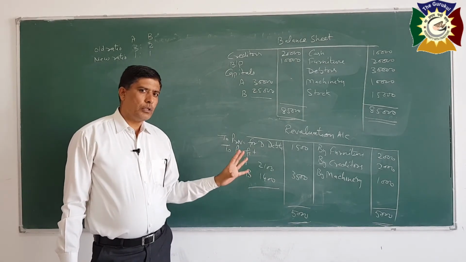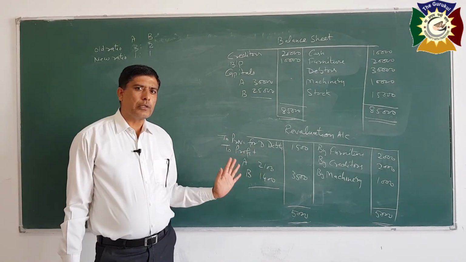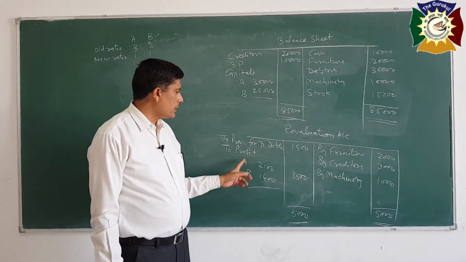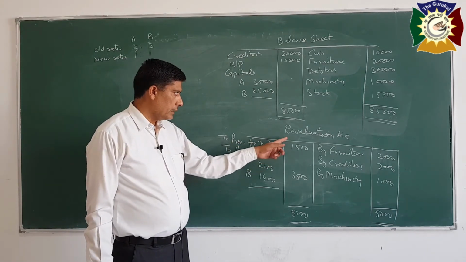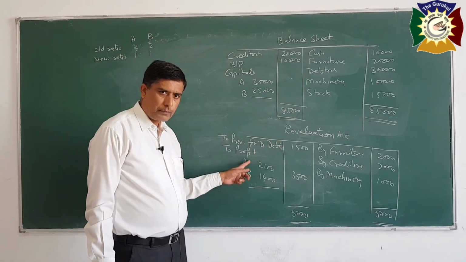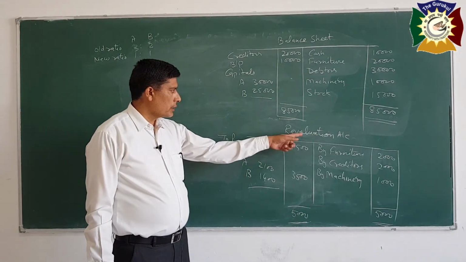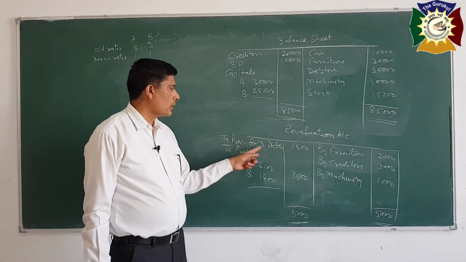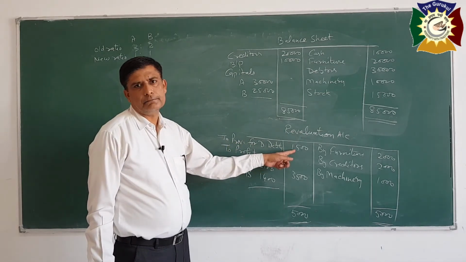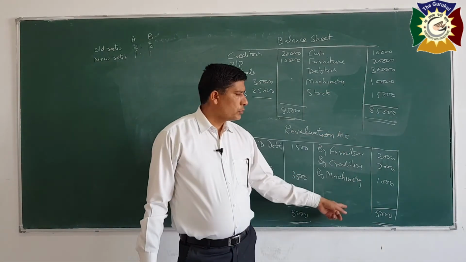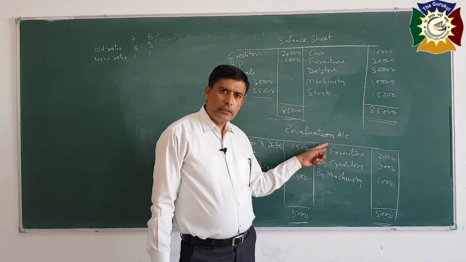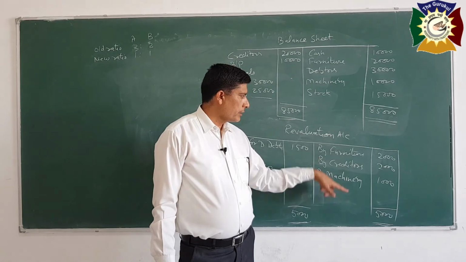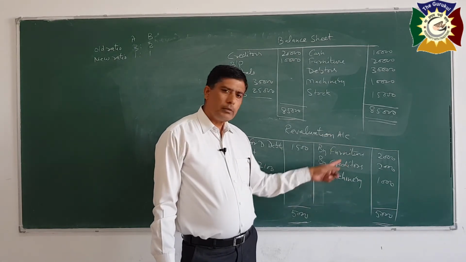And when you have to record the journal entries for revaluation account, first entry will be for the provision for doubtful debts. It is shown to the debit of revaluation account. Entry will be revaluation account debit to provision for doubtful debts 1500. For credit items, you can pass a single entry. Here revaluation account is credited, so you will credit the revaluation account and remaining accounts will be debited.